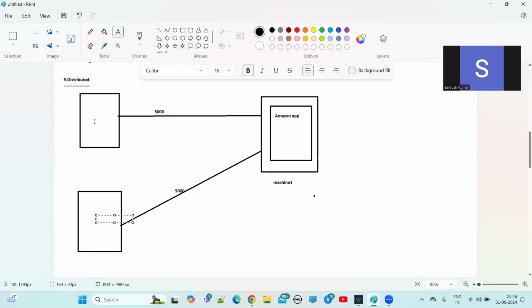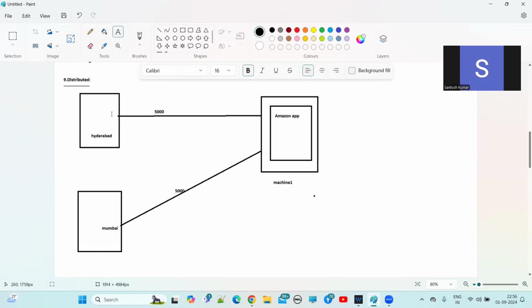Let's suppose this is Hyderabad city, and 5,000 requests are coming from Hyderabad. 5,000 users are trying to purchase something from the Amazon app on the same day. Here, this is Mumbai city, and this is Hyderabad city.